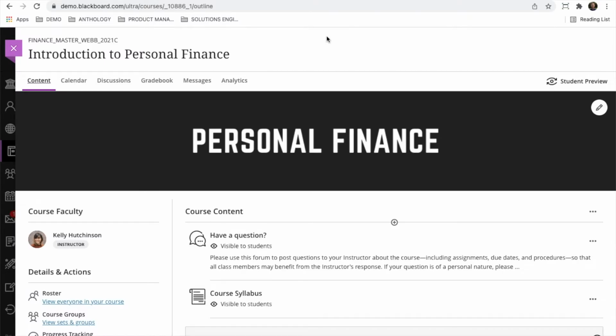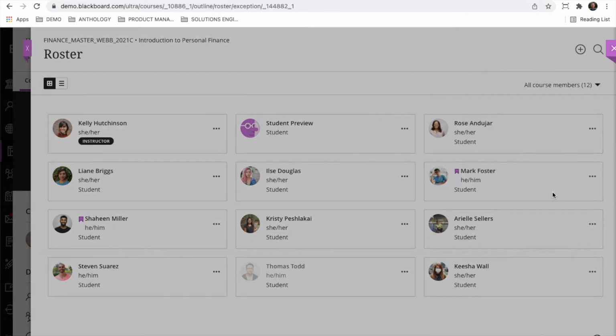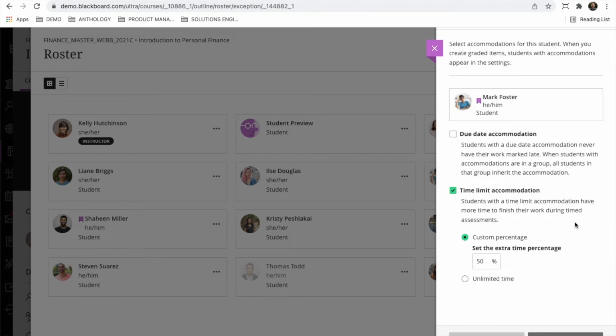The second update in the December 2021 release is related to accommodations. Now, instructors have more options, or more granularity, when it comes to extending the time a student has for each of the tests within their course. So, previously, before the December 21 release, instructors had a few options available to them.